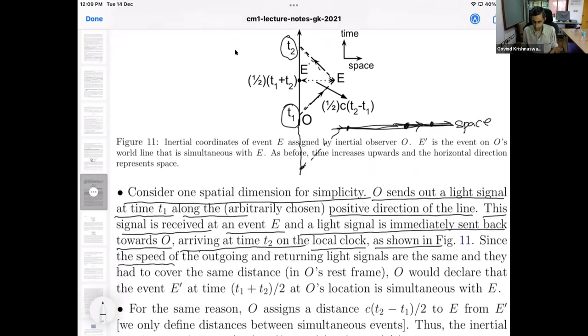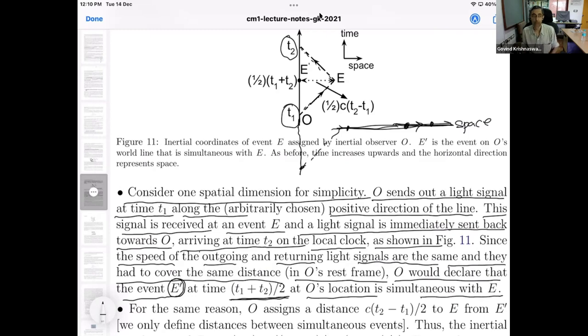Now, since the speeds of the outgoing and returning light signals are the same by the principle of relativity, and they had to cover the same distance in O's rest frame, O would declare that the event E prime on O's trajectory, on O's world line, at the time (T1 plus T2)/2 at O's location is simultaneous with E. So basically O is identifying an event on his own world line which is simultaneous with the event E of interest.